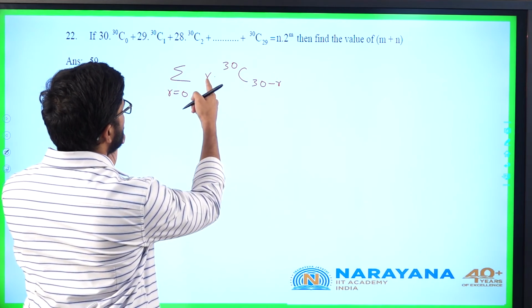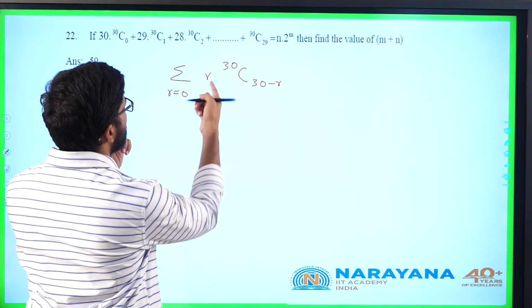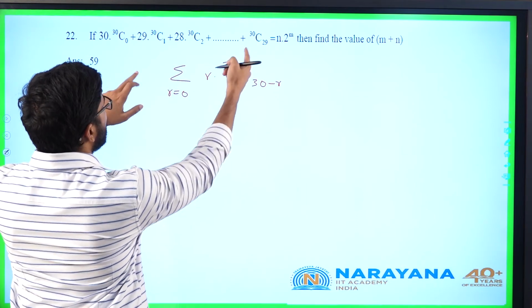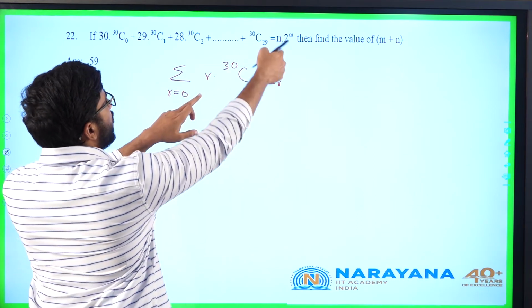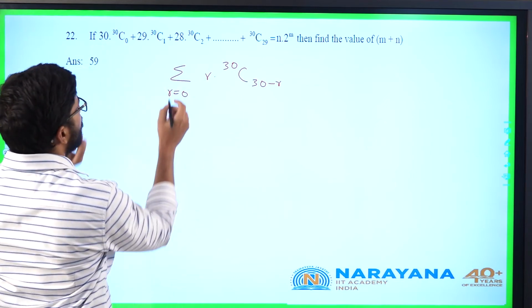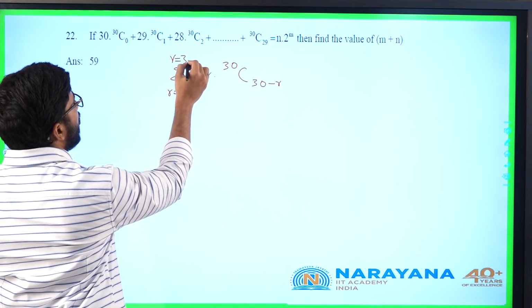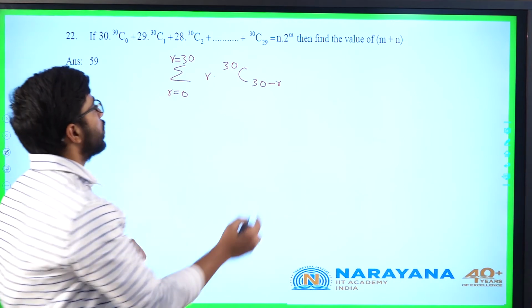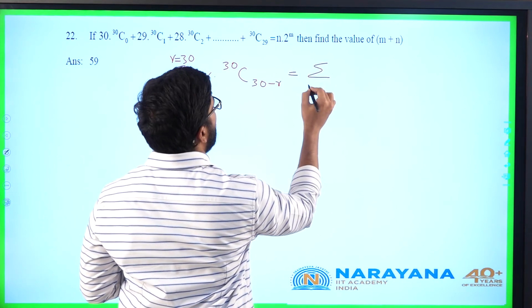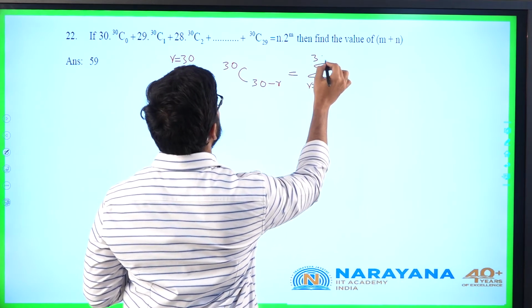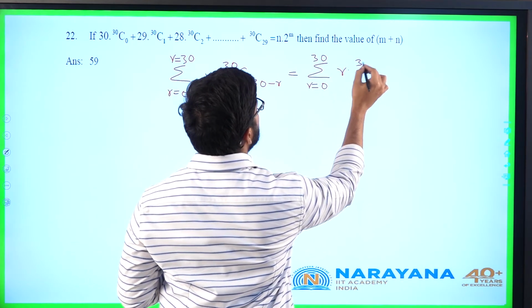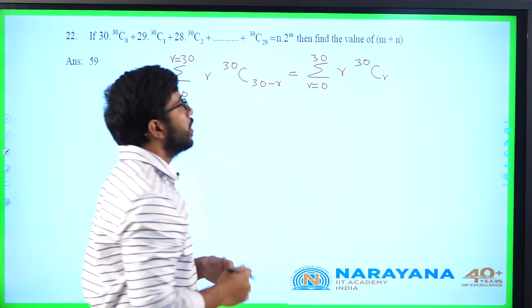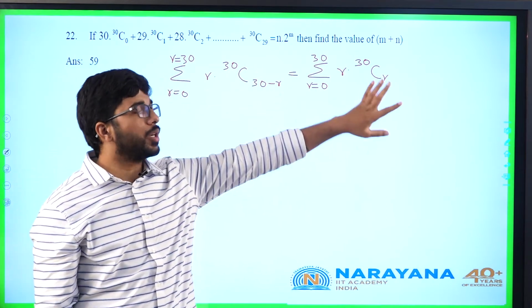So if he is asking 30c 29, it will be from r equal to 0 to, if I am taking r equal to 0, no problem, r equal to 0 I am getting this as 0, r equal to 1 I will get this term, and so on up to r equal to 30 I will get this part. R equal to 0 to 30 is asking this value. This is nothing but sigma r is equal to 0 to 30 r into 30c r, because 30c 30 minus r is nothing but 30c r.